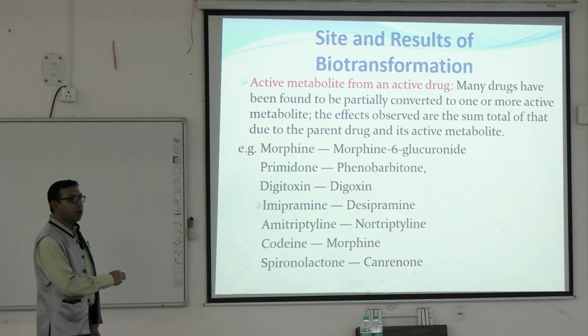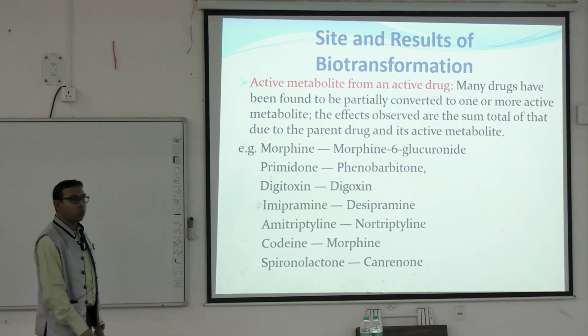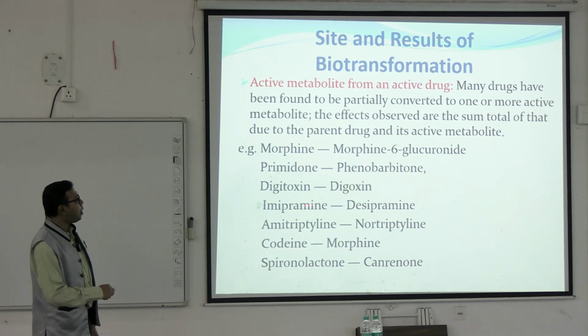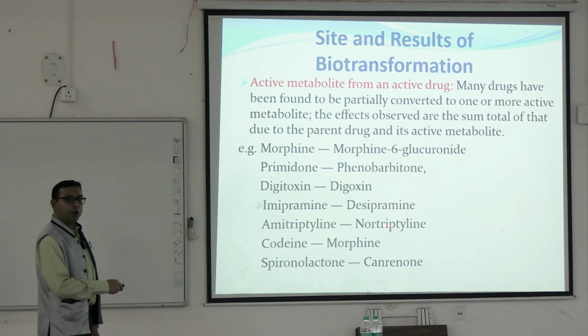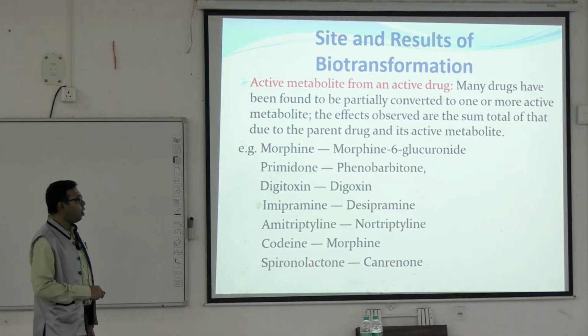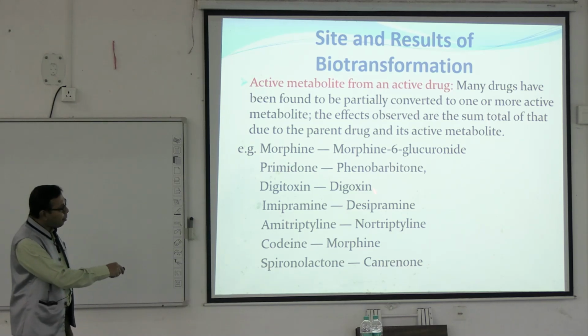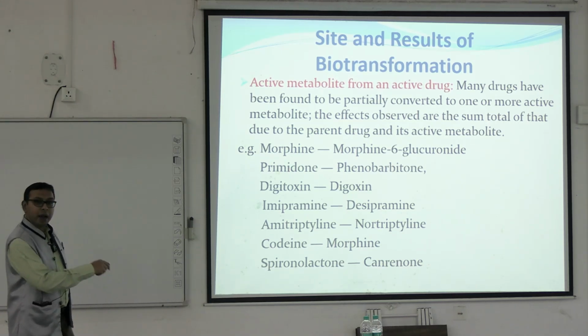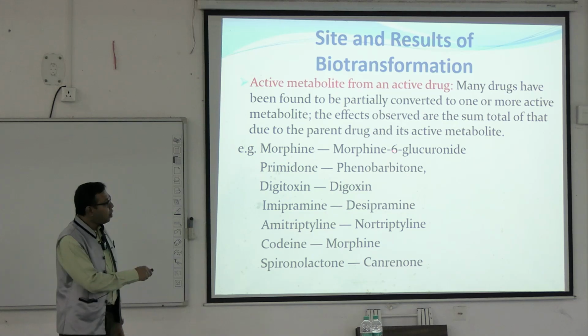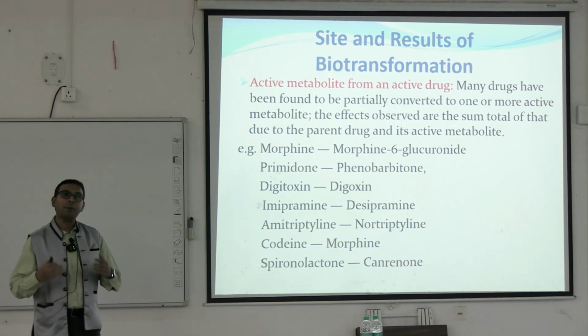For example, morphine is converted to morphine 6-glucuronide, primidone to phenobarbital, digitoxin to digoxin, imipramine to desipramine, amitriptyline to nortriptyline, codeine to morphine, spironolactone to canrenone. These are the main active drugs, and these are their metabolites. The metabolism that happens, in most cases in the liver, produces metabolites that are also active. They also have some active role.